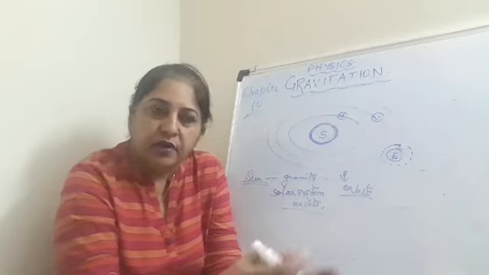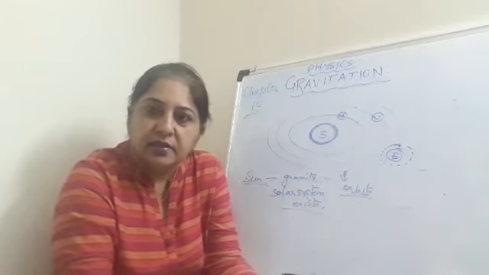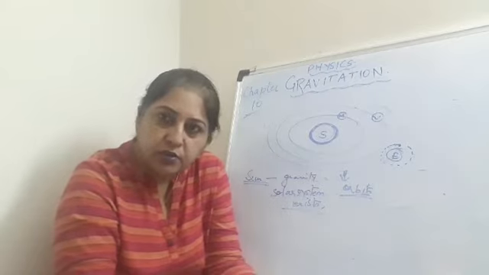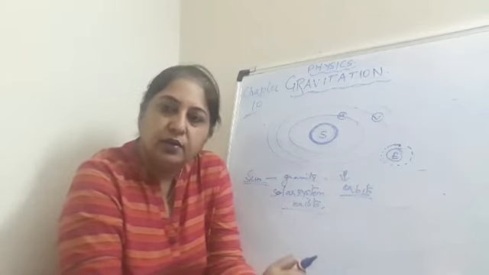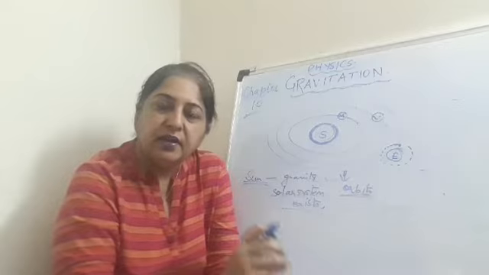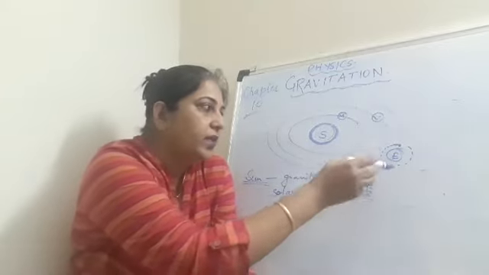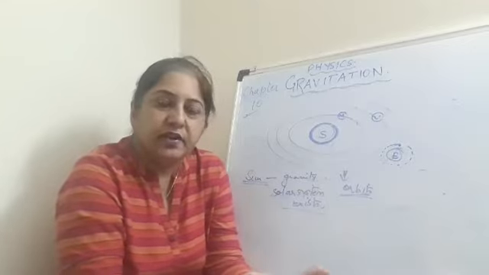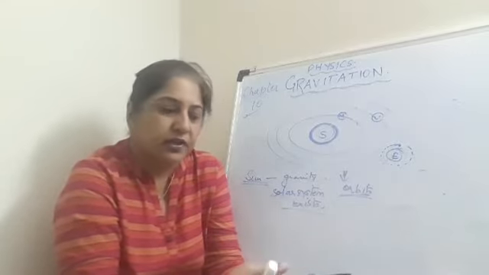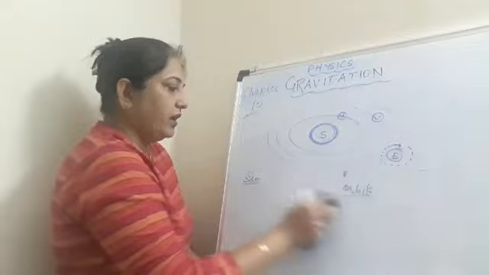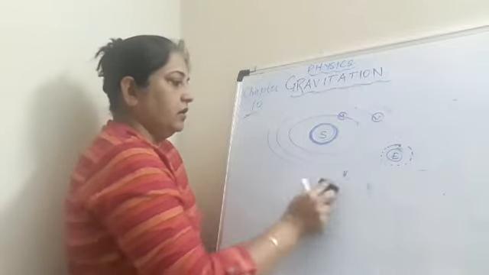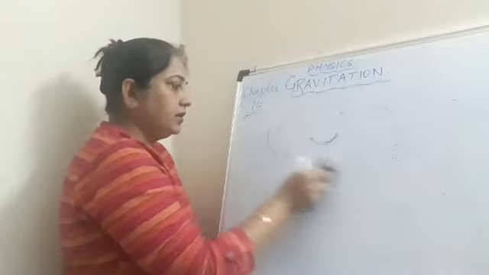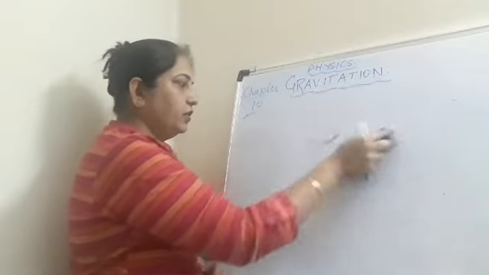The moon revolving around the earth means that earth has its own gravity. Similarly, there are other planets which have moons, and they also have their own gravity. So gravity does not only exist on the earth, it exists everywhere in the universe. Now we can define the force of gravitation, and we will not only stress that it is present only on the earth, it is present everywhere in the universe.